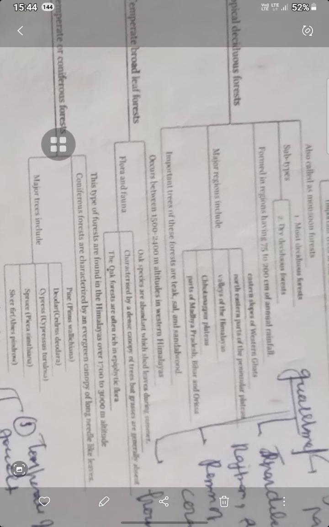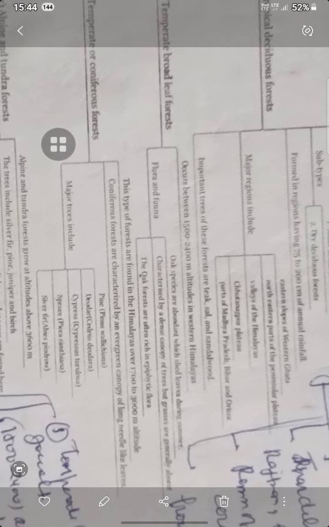These are the tropical deciduous forests, and the important trees of this forest are teak, sal and sandalwood.